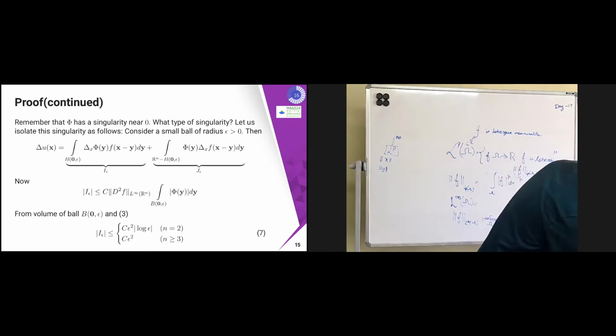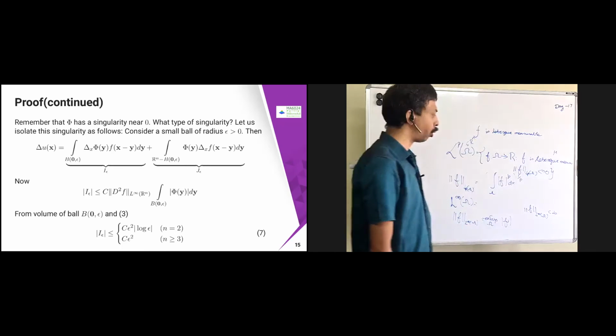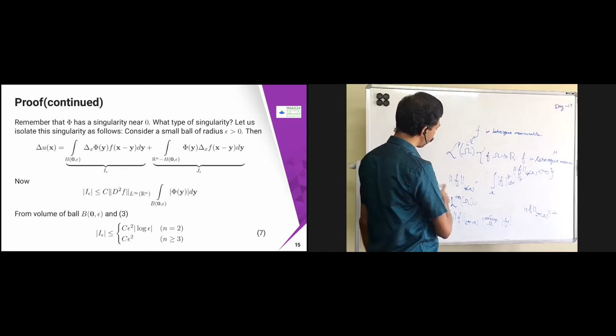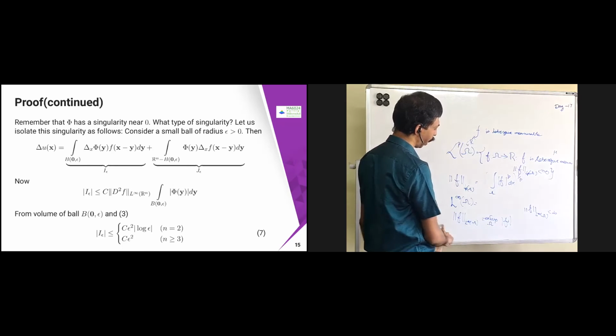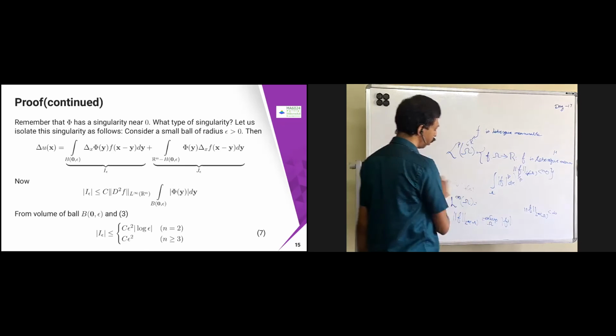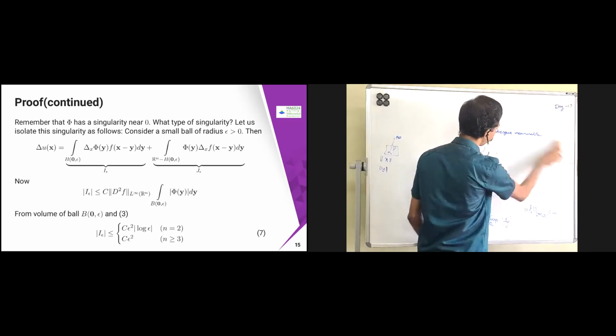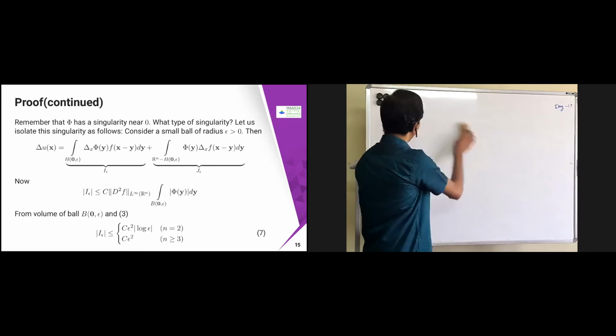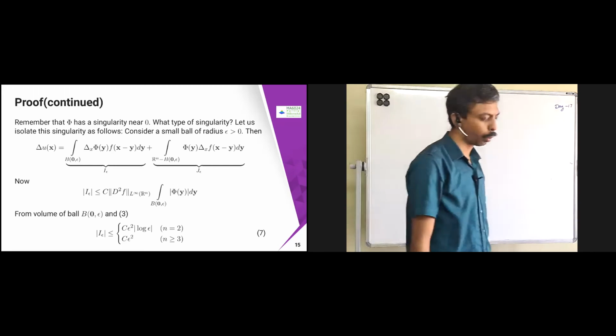Fine. So you remember this one. You don't need to remember LP at least now. But we need L infinity of omega because we are going to take the supremum out. So this one you need to remember. Fine. This is the one which we are going to use for proving the rest of the things.